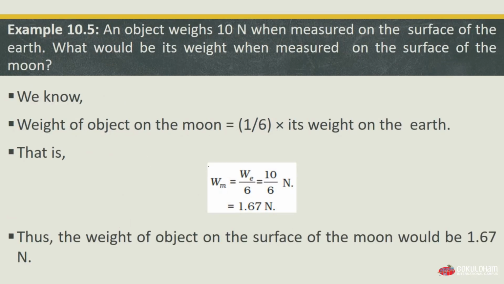Now we will see another example, 10.5. According to it, an object weighs 10 Newton when measured on the surface of the earth. What would be its weight when measured on the surface of the moon? We know that the weight of the object on the moon equals 1 by 6 multiplied by the weight of the object on the earth. That is, the weight of the object on the moon equals the weight of the object on the earth divided by 6, which equals 10 by 6 Newton. It gives us 1.67 Newton, and thus the weight of the object on the surface of the moon would be 1.67 Newton, which is our answer.